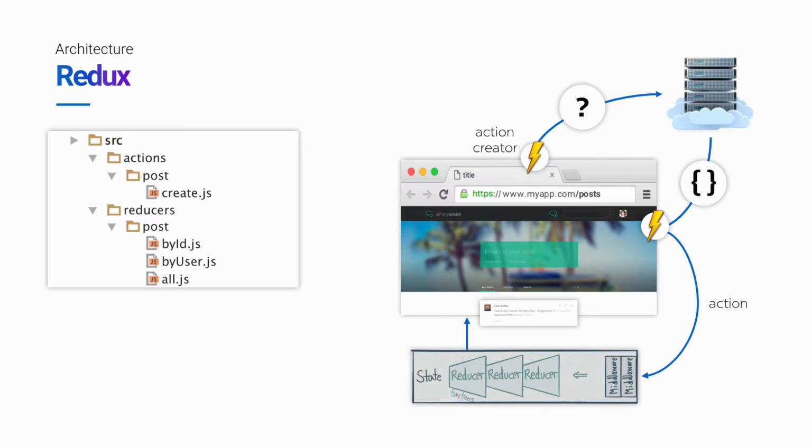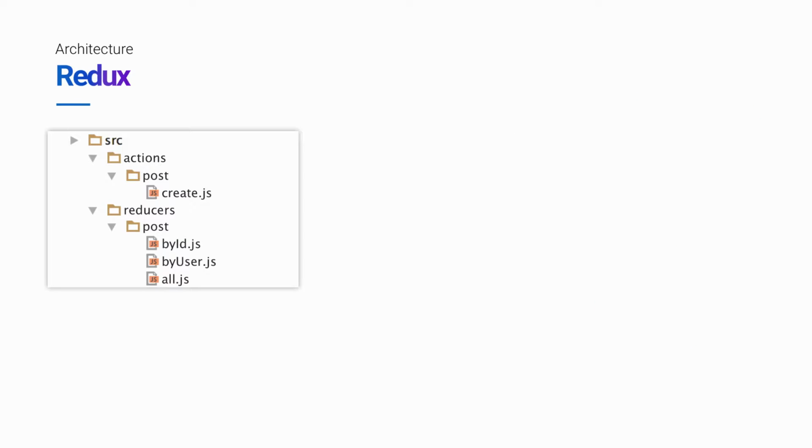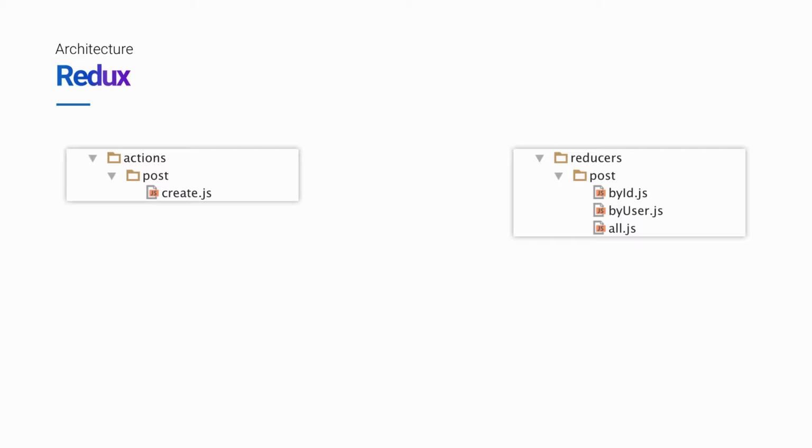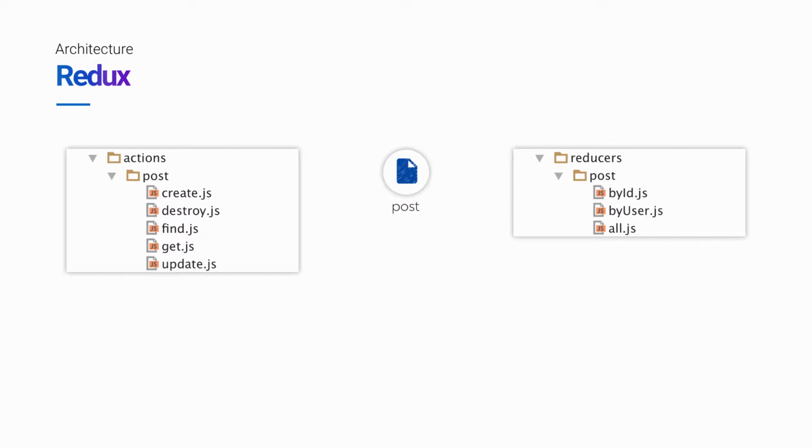This is a pretty typical interaction between actions and a set of reducers. So to illustrate the value proposition for Lore, let's take a look for a minute at just the actions and reducers. So here we've got the actions on the left and the reducers on the right. And these were both created in order to interact with a post model. But in this example, we only had one action for creating a post. In reality, we'll frequently have a set of actions for every model so that we can create, update, delete, get specific posts, as well as an action for retrieving a collection of posts.